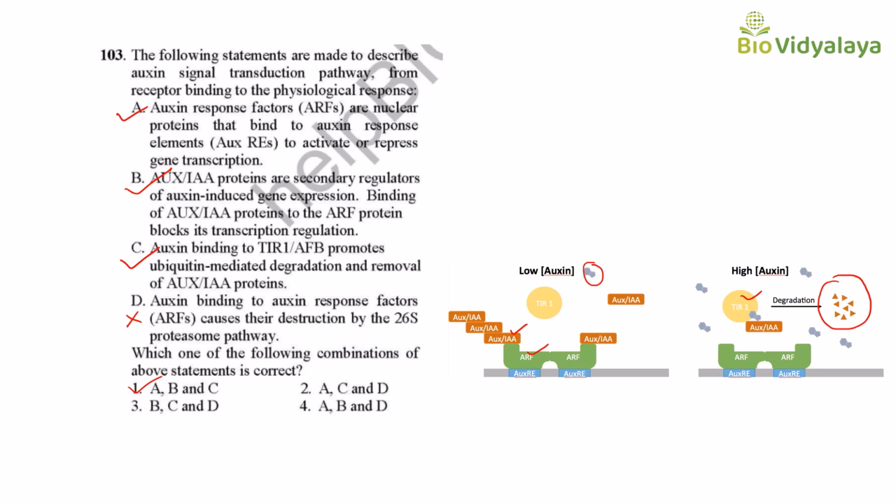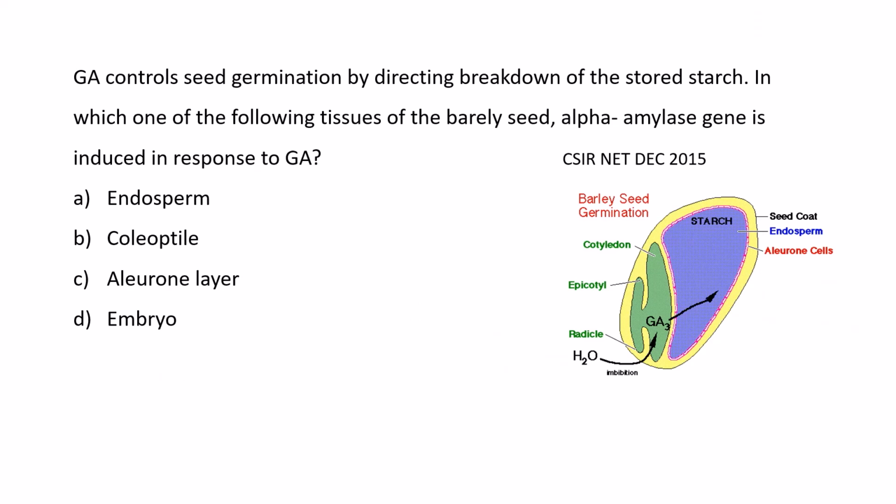Okay. The next question is from CSIR NET December 2015. The question is: gibberellic acid controls seed germination by directing breakdown of the stored starch. In which one of the following tissues of the barley seed is the alpha amylase gene induced in response to gibberellic acid? Options are: option A endosperm, option B coleoptile, option C aleurone layer, option D embryo.